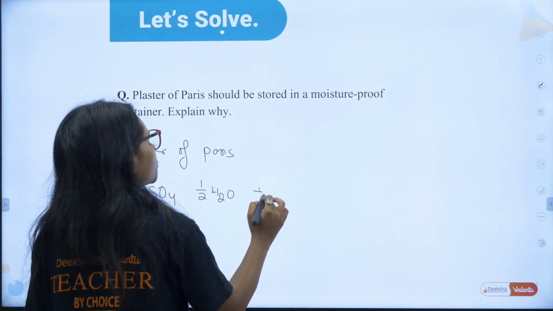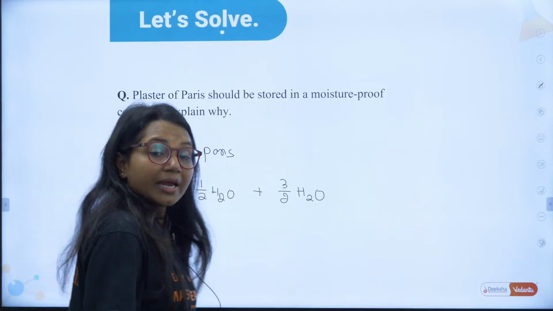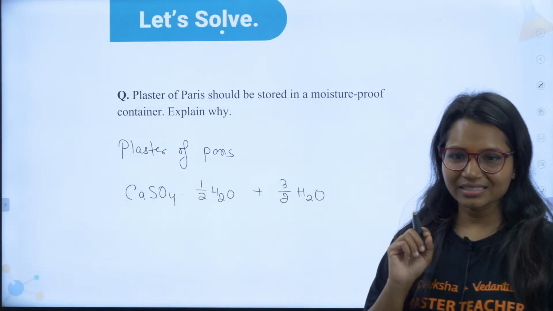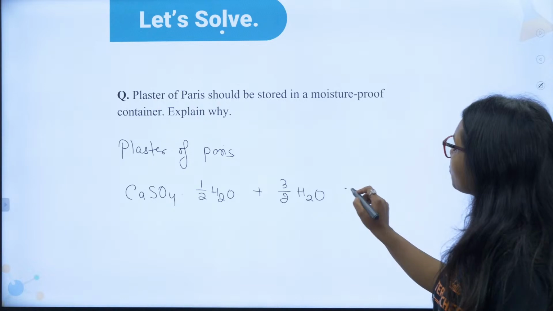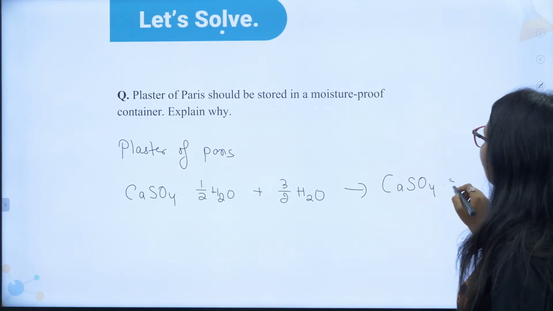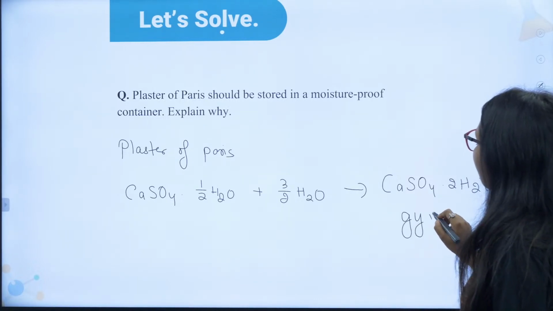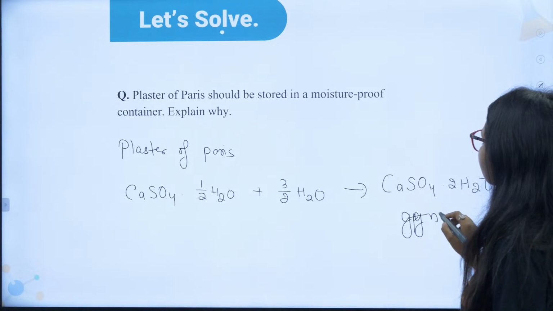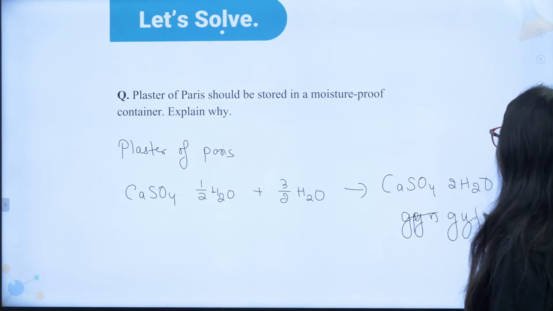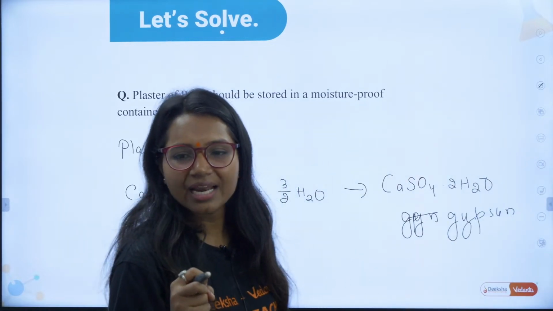When it combines with water, it forms gypsum. Correct? When it combines with water, it forms gypsum, calcium sulfate with 2 water. Yes, this is the formula for gypsum, and it becomes hard. Yes, plaster of Paris becomes hard.